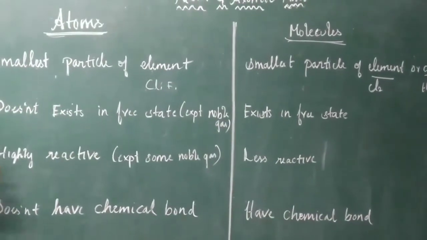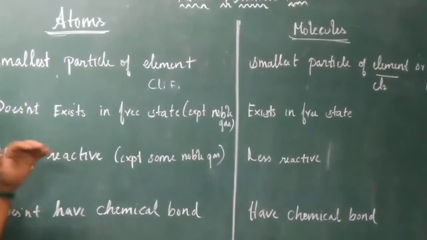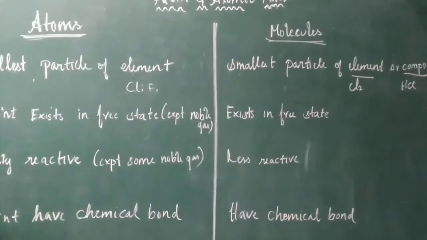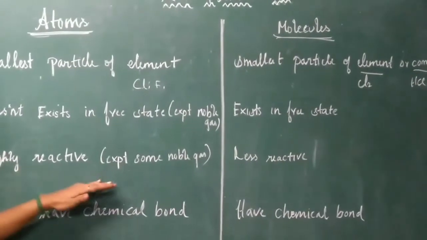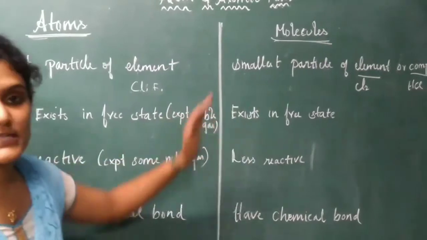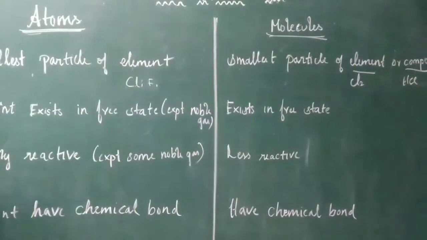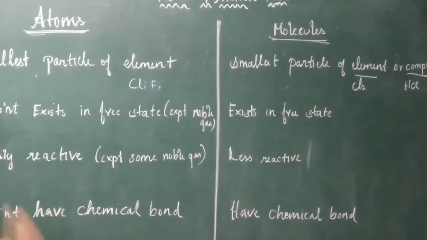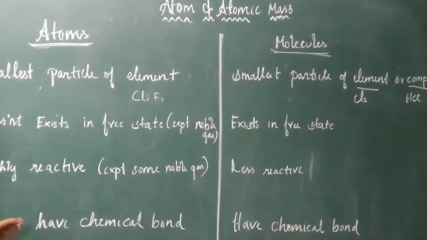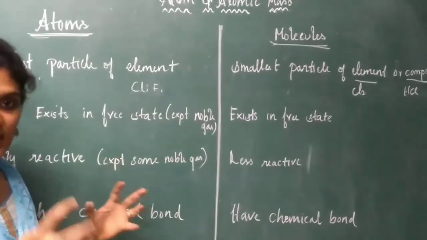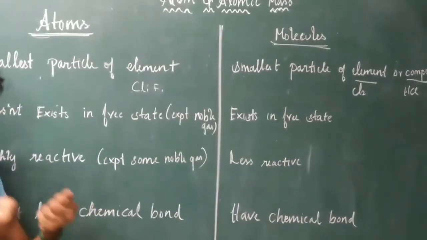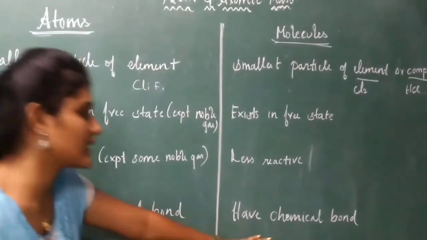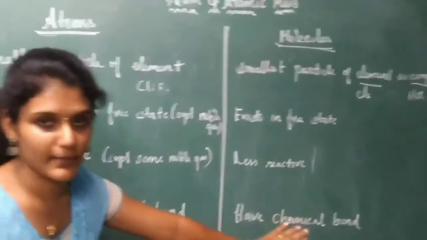Next, atoms are highly reactive. They readily combine with another atom to form a molecule, except some noble gases, and molecules are less reactive. Then atoms do not have a chemical bond. In an isolated state they do not form any chemical bond, but if atoms are combined together, they are held by a strong chemical force of attraction, known as a chemical bond. So molecules have chemical bonds.